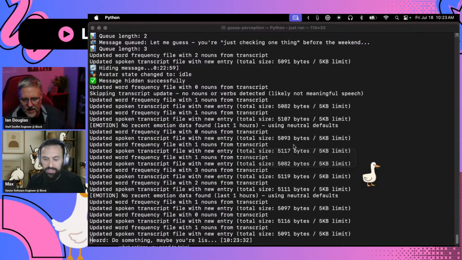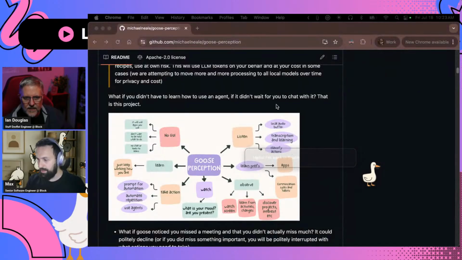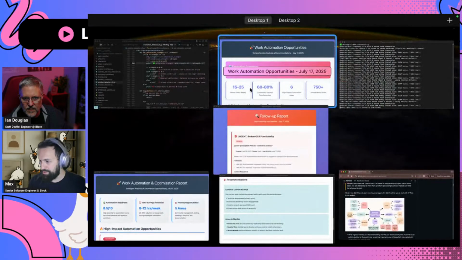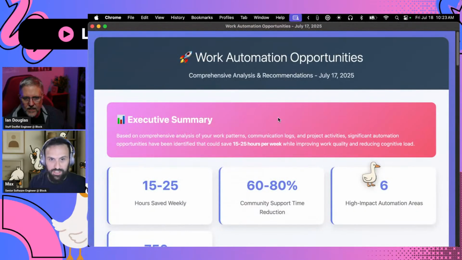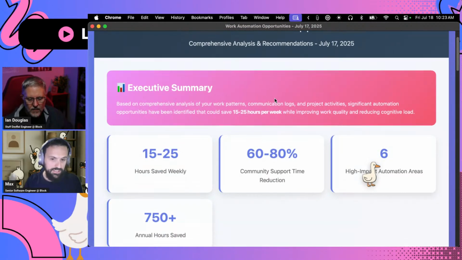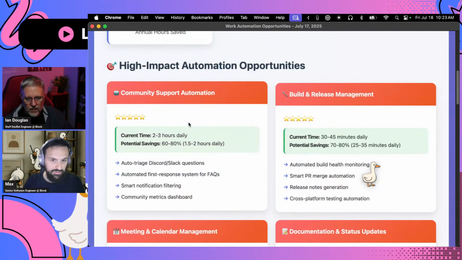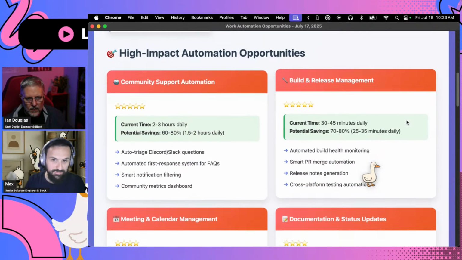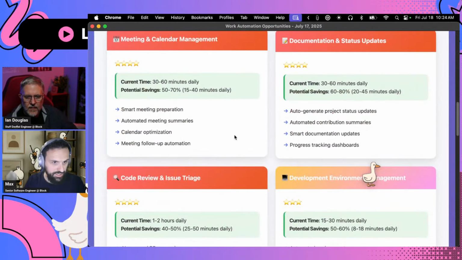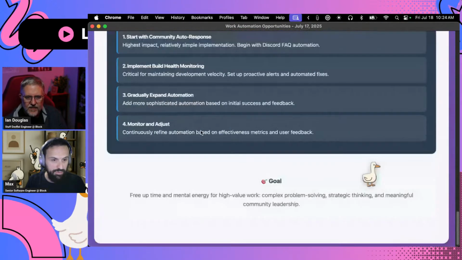But for now, you can also see that sometimes it generates these reports. Let me show you the reports and opportunities from time to time, and it just pops a new Chrome window with this nice report saying, hey, you can do these automations, support automation, build release. It's going to be unique for you. What you can do, how you can automate it, and reports like this.